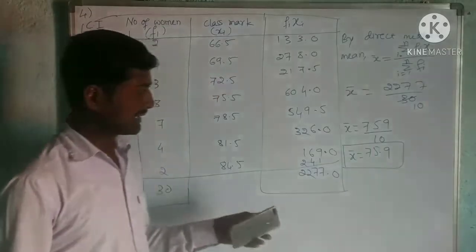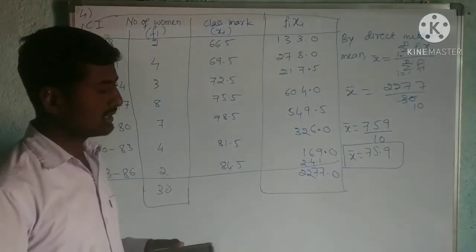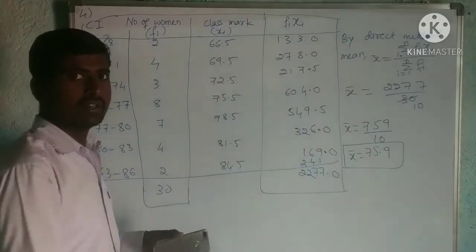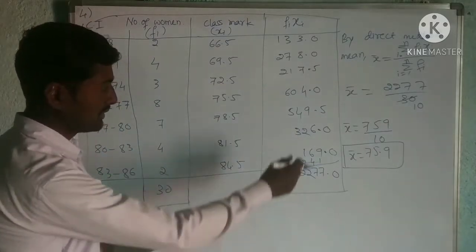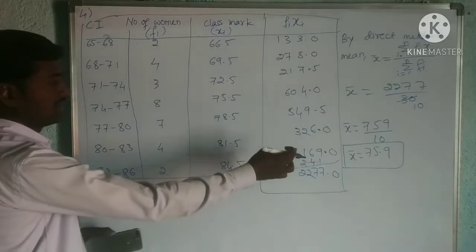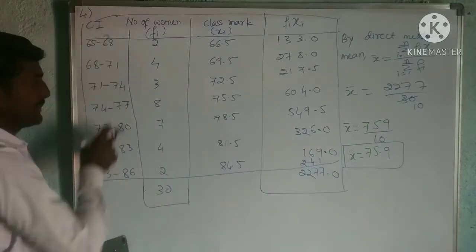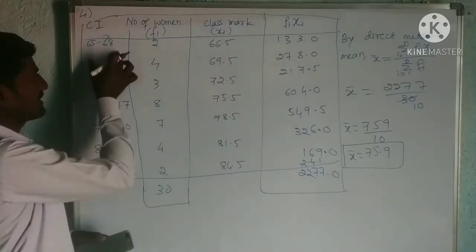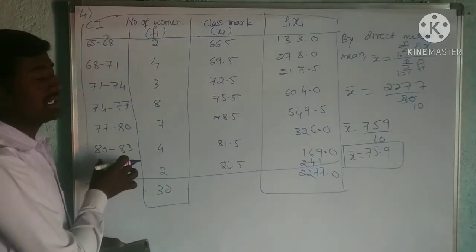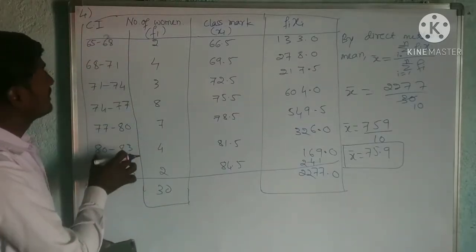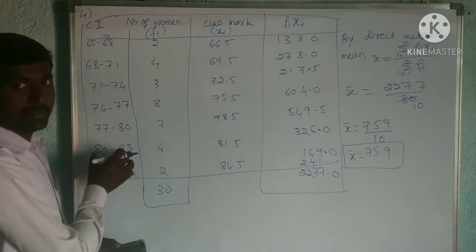Let us write the conclusion for every problem. Okay, so you write the conclusion for previous problems also. So for this one, 75.9, it is the mean of heartbeats per minute. So CI is nothing but what it is. So they given that it is, what? Heartbeat per minute it is.